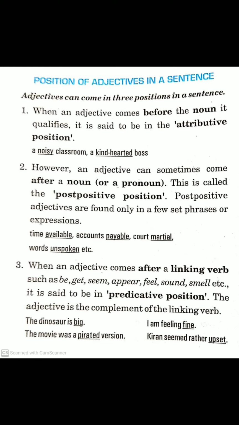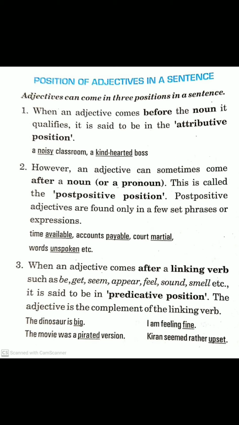Like the dinosaur is big. Is is a form of be. So it is coming after the linking verb. The dinosaur is big. Big is an adjective in predicative position. I'm feeling fine. How am I feeling? What kind of feeling am I having? Fine. So fine is an adjective in predicative position.